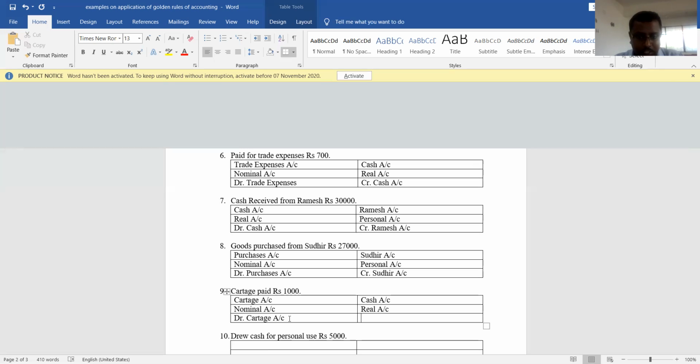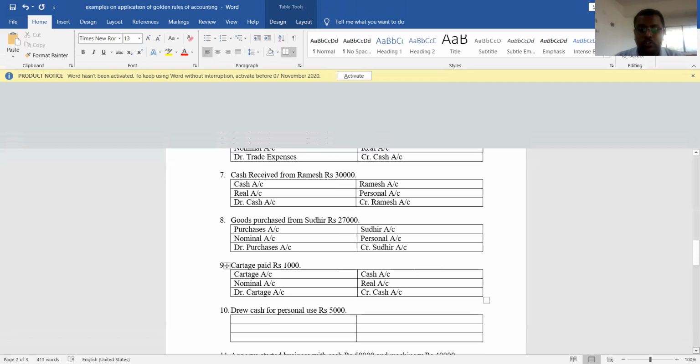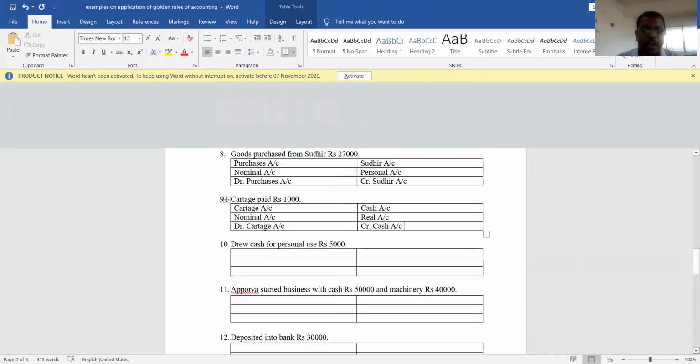Okay, now cash account is a real account. Is it coming into the business or going out of the business? It is going out of the business. That is the reason we have to credit cash account. Debit what comes in, credit what goes out. This is the rule of real account.